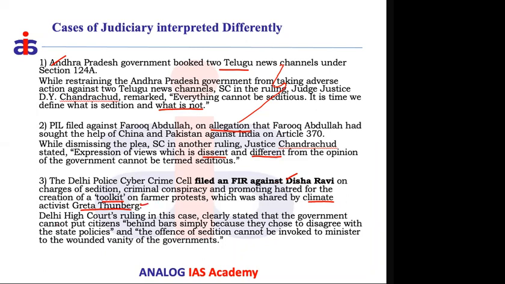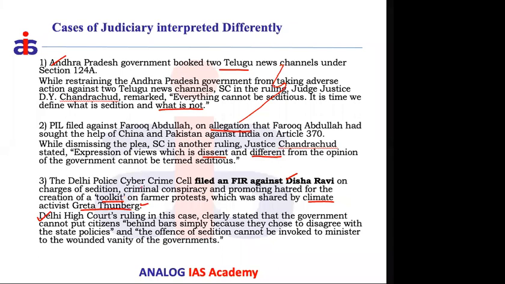The case reached the Delhi High Court. The Delhi High Court clearly mentioned that the government cannot put citizens behind bars simply because they choose to disagree with the state policies. Whatever toolkit she prepared is not creating any kind of enmity or instability with the government. It is merely a tool she chose to support the farmers' protest.